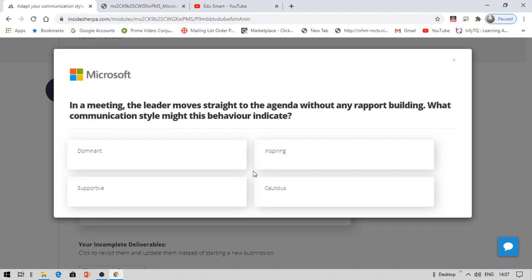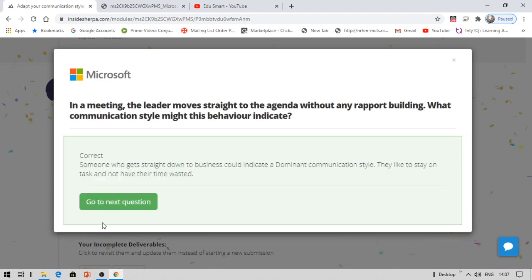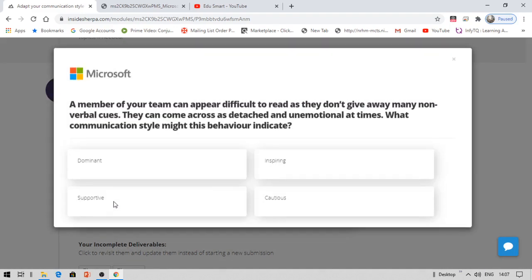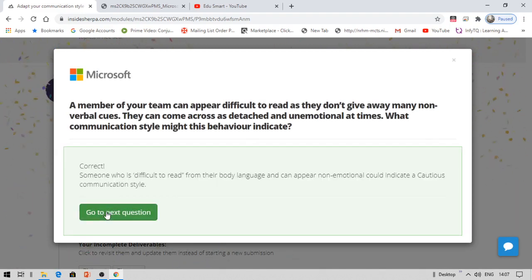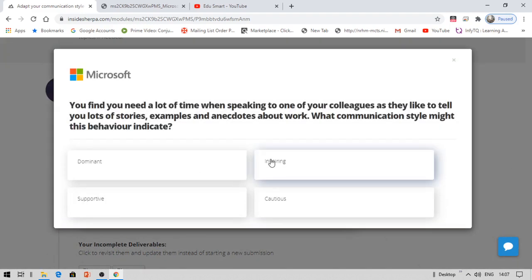The first question answer is A, dominant, and the second question answer is D, cautious. Now we are on to the third question. Answer is B, inspiring.